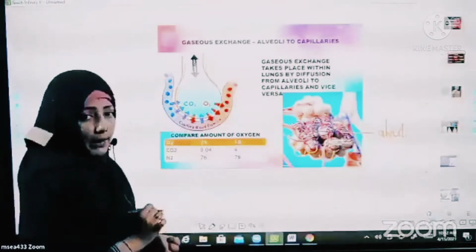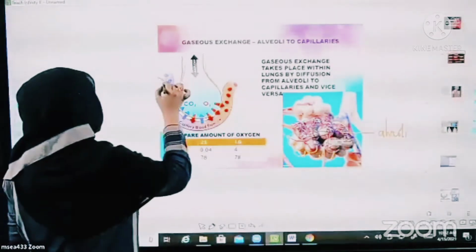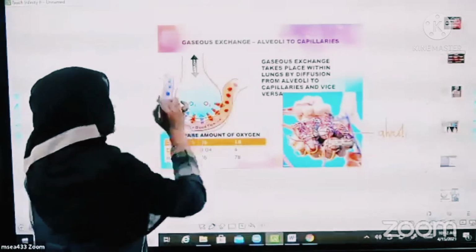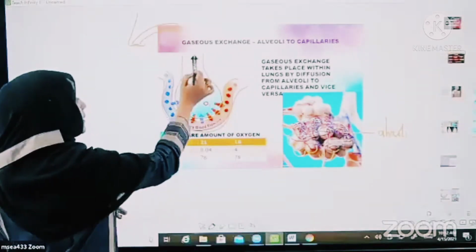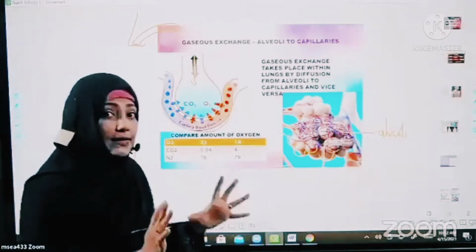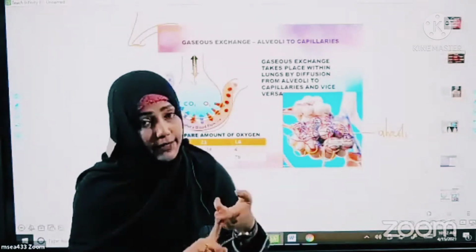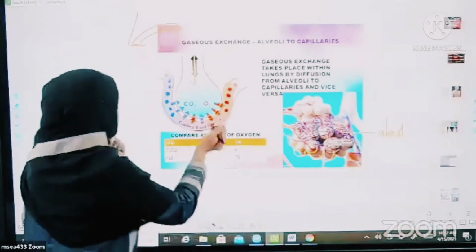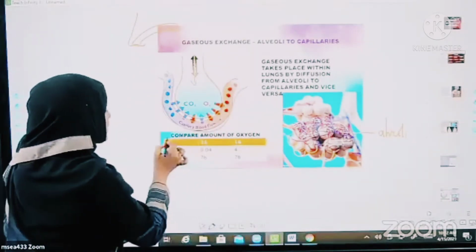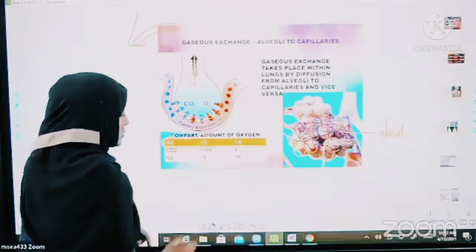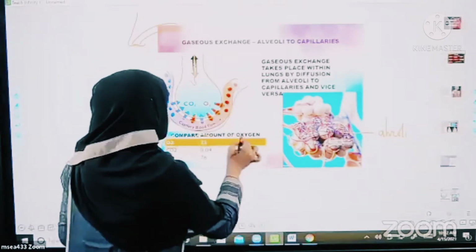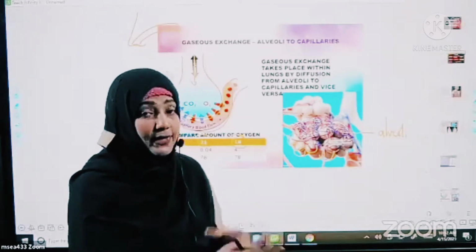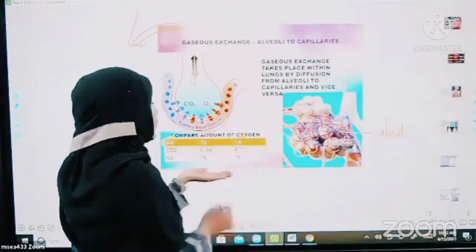It is looking like a bulb, and this structure that you see here is nothing but the blood capillary. The air comes here. Air in the sense which consists of carbon dioxide, nitrogen and also oxygen. But we are more concerned about oxygen. So how much oxygen will come? 21% oxygen is reached, but only 16% is present in the exhaled air.